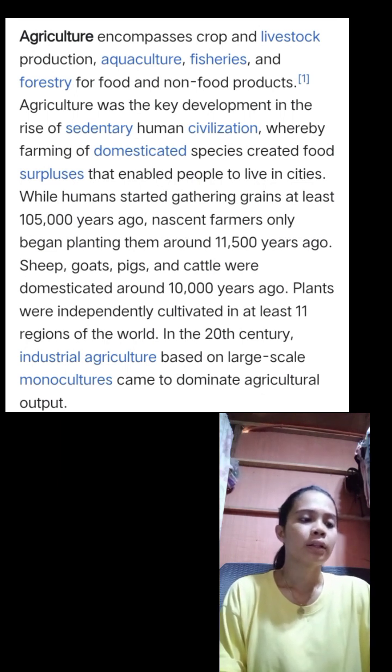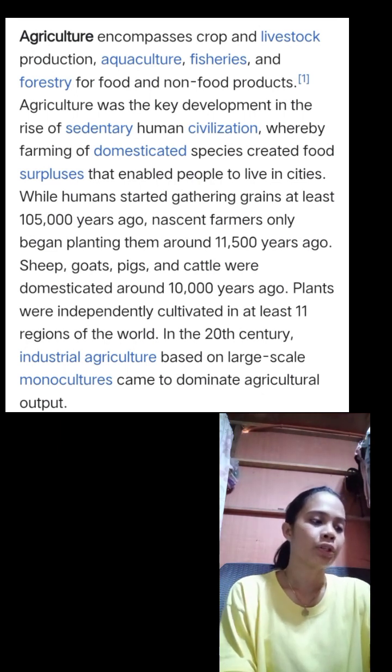Although grain collecting dates back at least 105,000 years, the first farmers didn't start growing grains until 11,500 years ago. Some 10,000 years ago, pigs, cattle, goats, and sheep were domesticated. At least 11 different parts of the world have independently developed plant cultures.